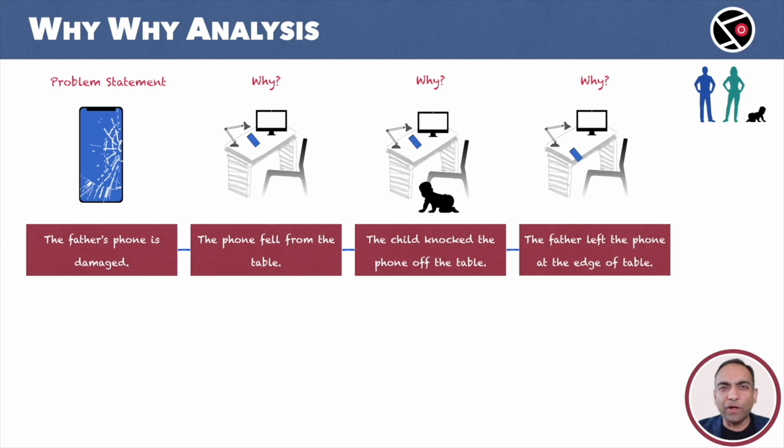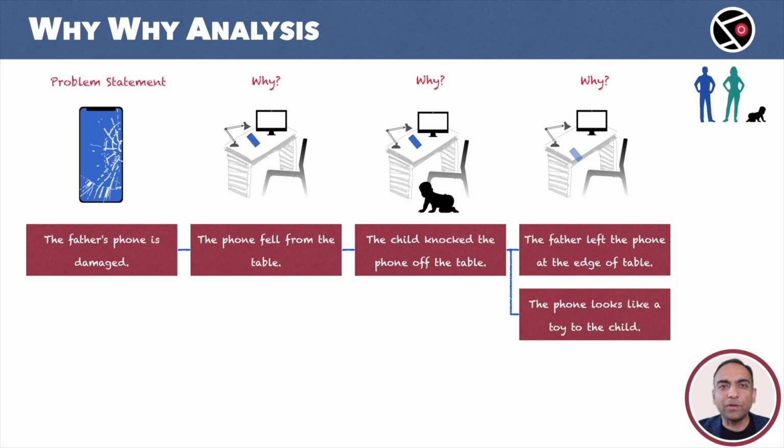Can we blame the father for the problem? No. Remember, the root cause can never be an individual. But still, why would the child knock the phone off the table? The phone looks like a toy to the child. Children love toys. The phone was at the edge and it looked like a toy to the child. Are these good enough reasons? No, we have one more.